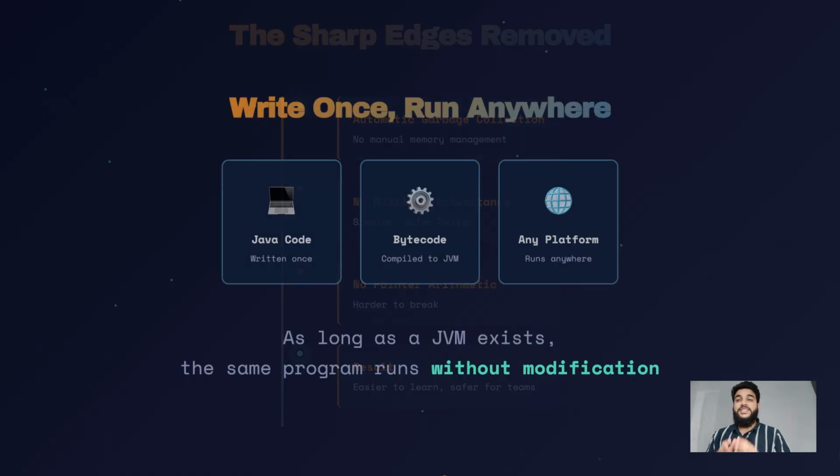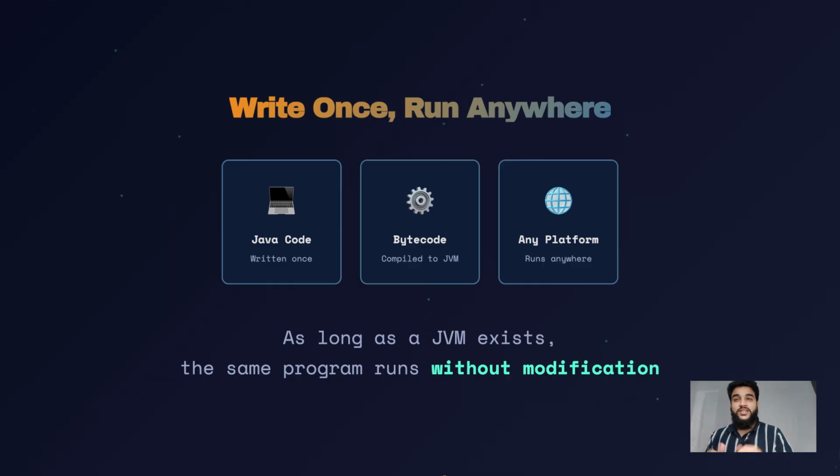Now let us talk about Java's biggest strength, the write once run anywhere strategy. In traditional languages like C++, code is compiled directly to specific machine code. A program compiled on Windows will not run on macOS or Linux without changes. Java solved this problem differently.